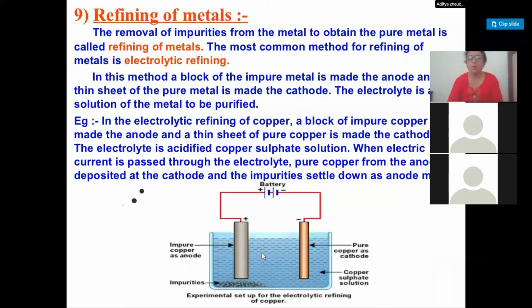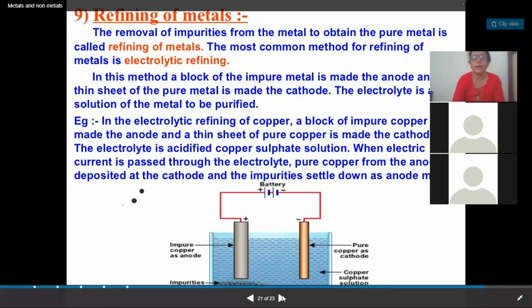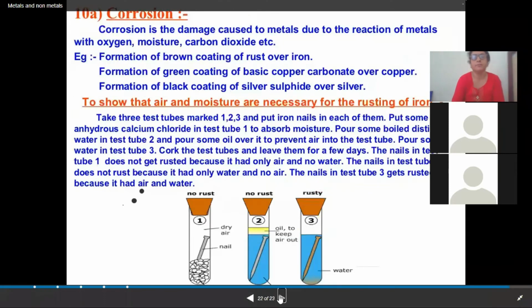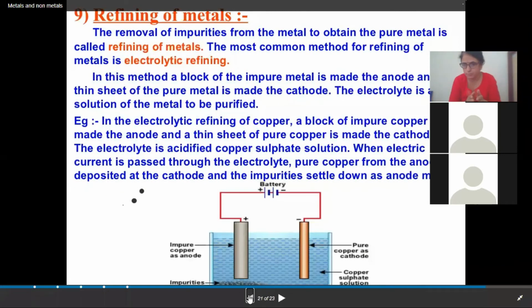Okay. Now on connecting to the battery, what will happen? The electricity will be passed through the impure block. The anode will lose electrons. Here the electrolytic solution will break down, and the metal ion, being positive, will move towards the negative. Right?